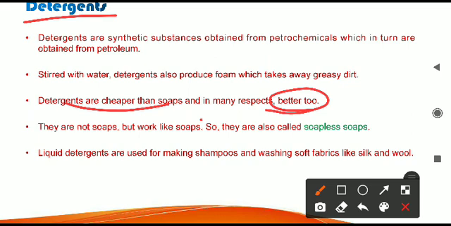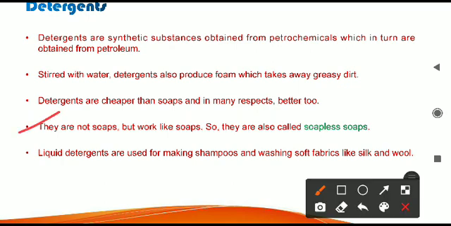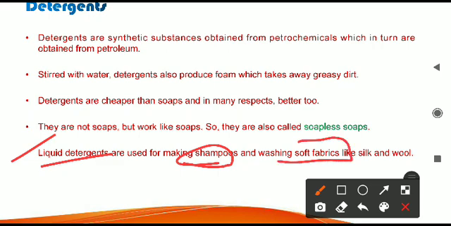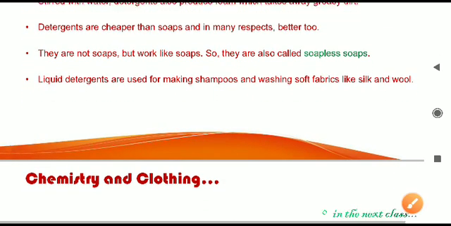Detergent is a better option for cleaning clothes. Because of this, detergents are not soaps, still they are working like soaps. They are given a name. They are called soapless soaps. And also liquid detergents are available these days, which are used for making shampoos, and different types of soft fabrics, like silk and wool, can be cleaned easily using detergents.